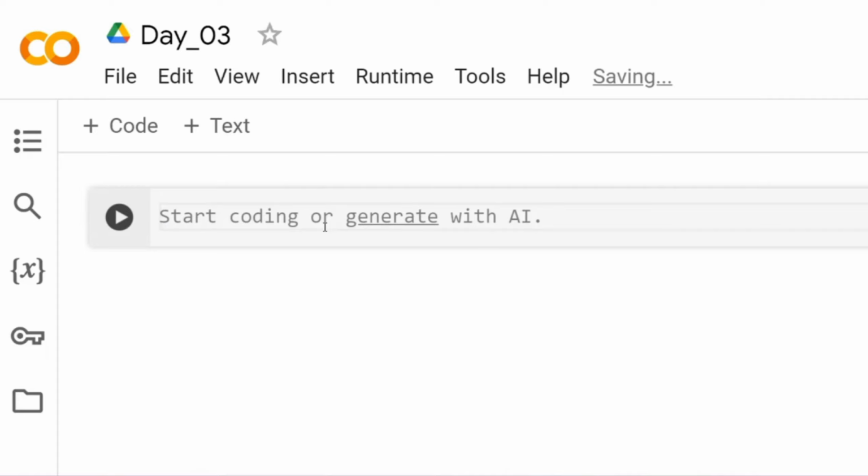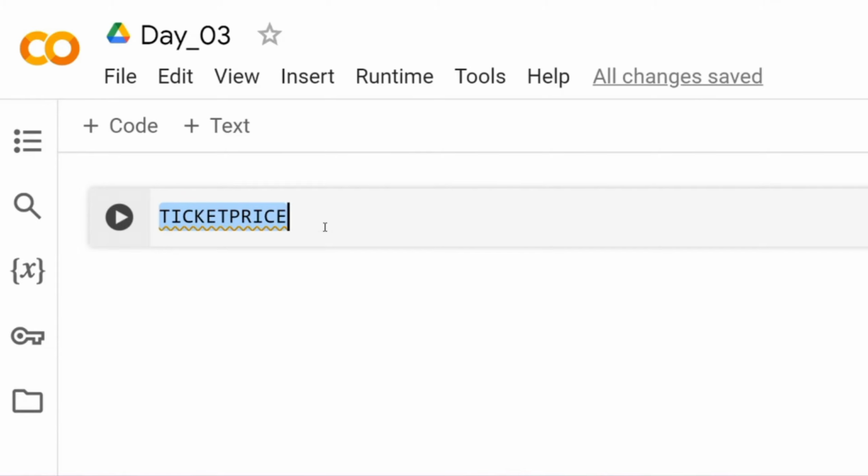A lot of people, if it is ticket price, type it in different ways, or use uppercase, like in English. I would recommend don't.